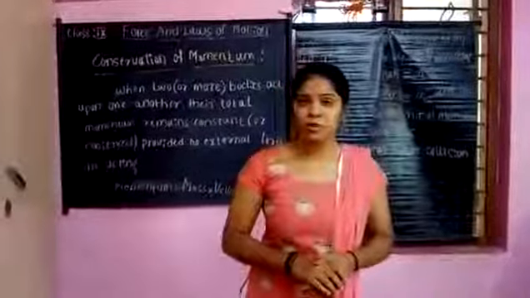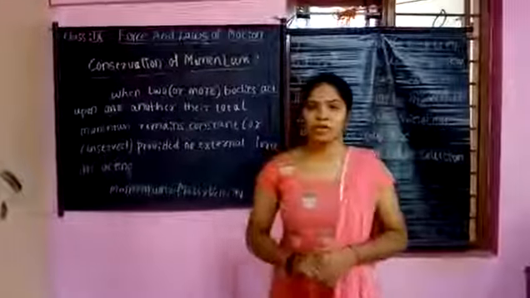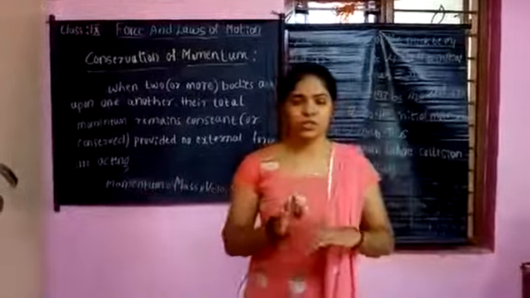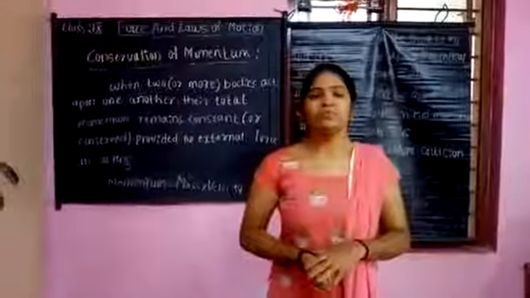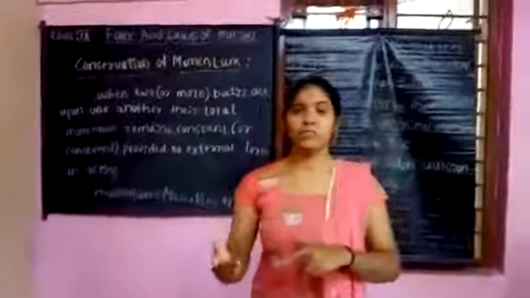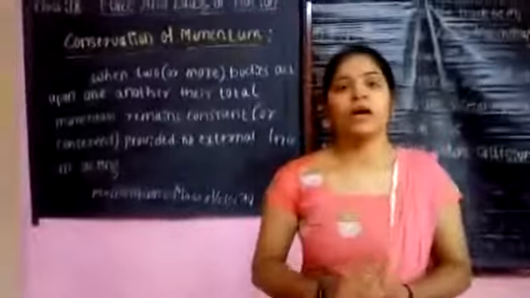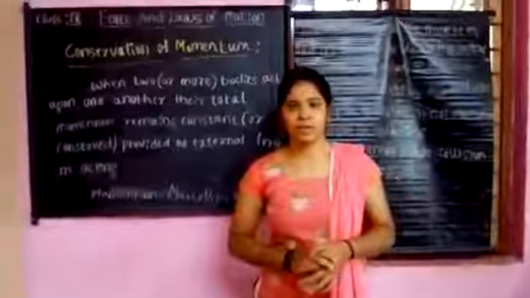So what is this momentum? It is nothing but the product of mass and velocity. When the velocity of the object changes, then there will be a change in momentum. So in today's class, we will see how this momentum is conserved for a particular object. We will start with one example.